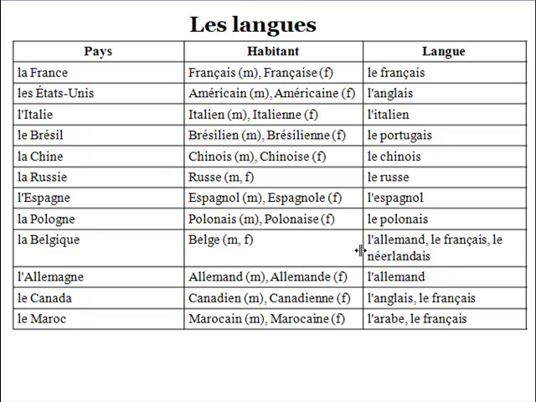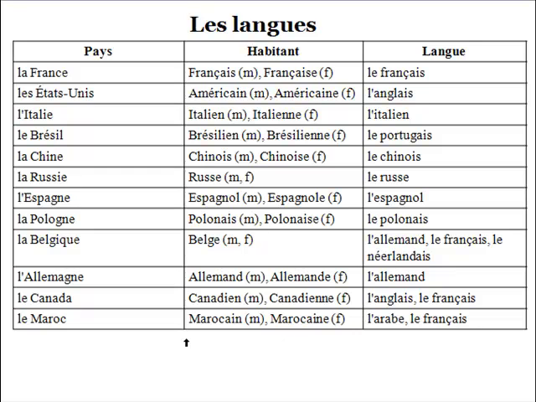So allemand means German, and néerlandais will stand for Dutch. So let's continue. L'Allemagne, l'allemand. Le Canada, l'anglais, le français. Le Maroc, l'arabe, le français.